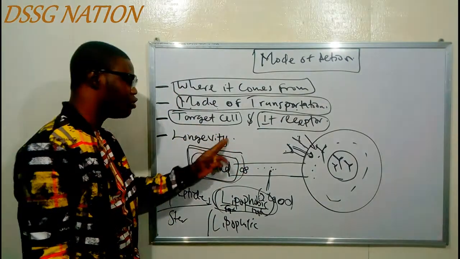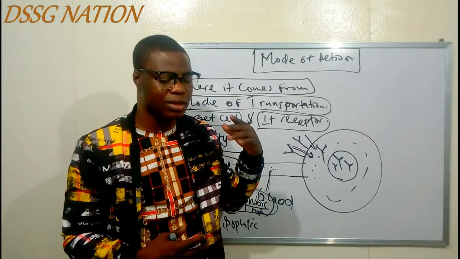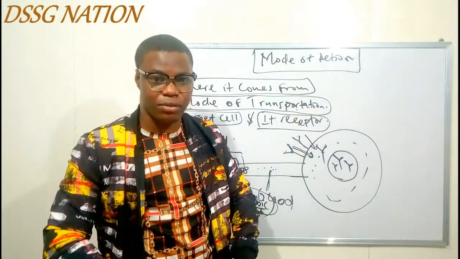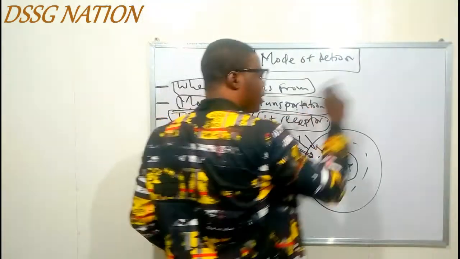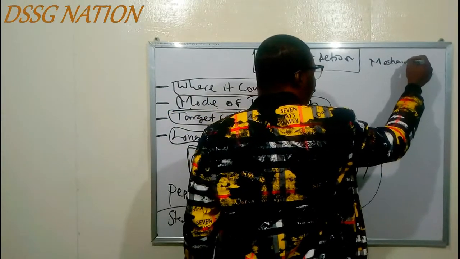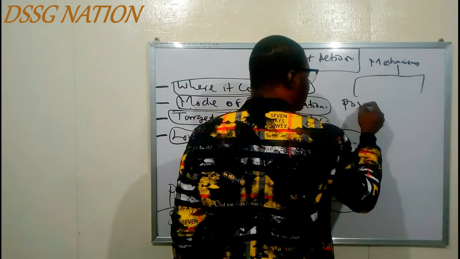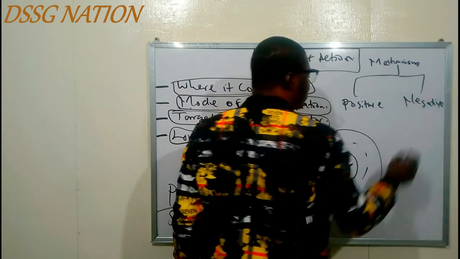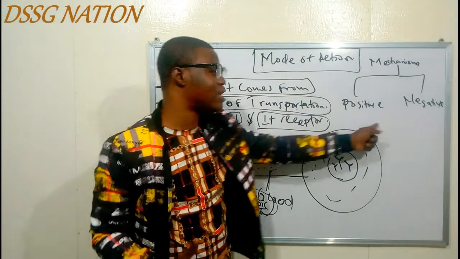Now to the longevity of the hormone in the body system. This is just it. The hormones work like the thermostat in your house. So when the heat is too high, it drops itself. So the longevity of a hormone in the blood depends on its mechanism. From our homeostasis, we know that we have 2 types of mechanism: the positive feedback mechanism and the negative feedback mechanism. If you don't know this, just go and watch our video on homeostasis, you are going to understand it. So the longevity of a hormone in the blood is determined by the kind of mechanism it is.